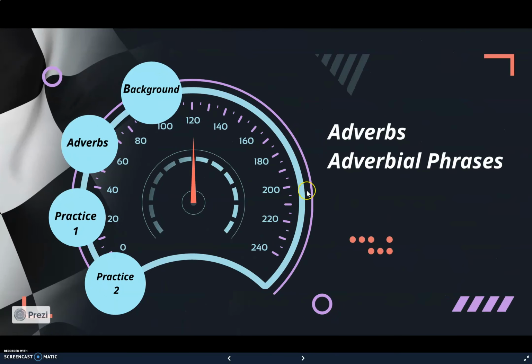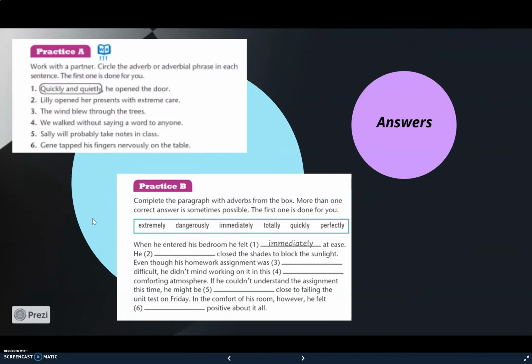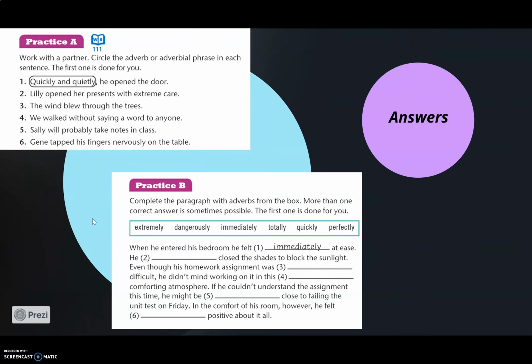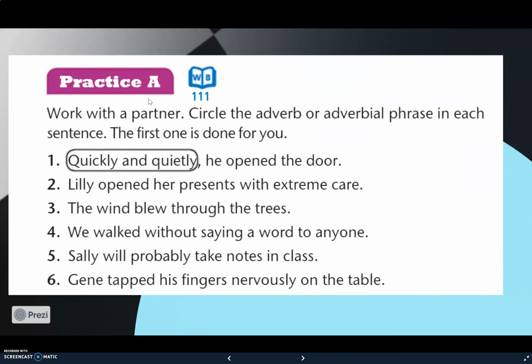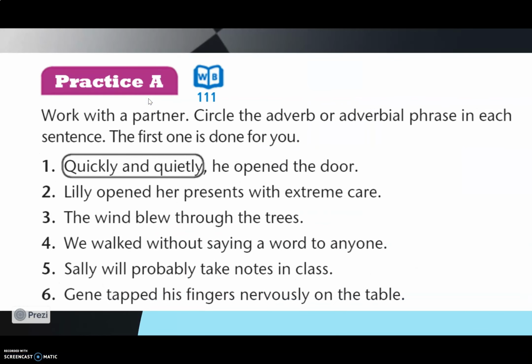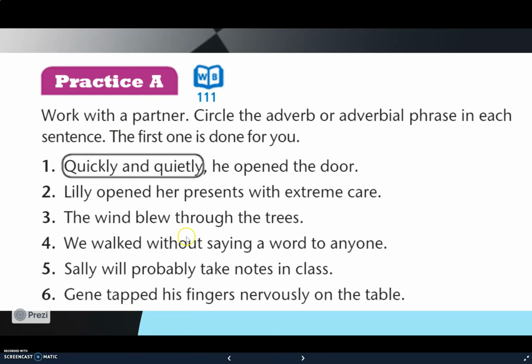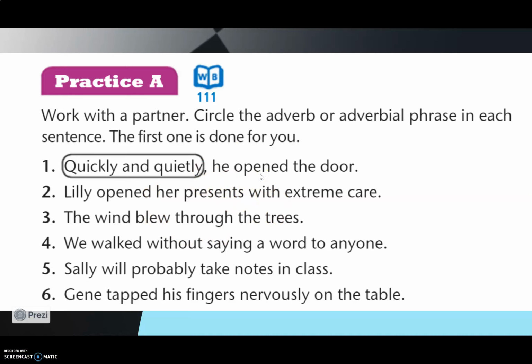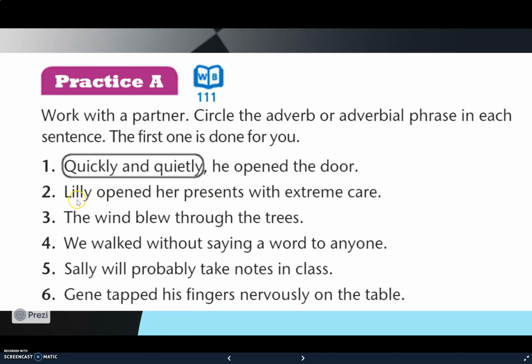And here, students, let us go to practice. We have two practices here. In the first one, you are going to find or circle the adverb or adverbial phrase in the sentence. You can read them in your book, page 217, and circle the adverbial phrase. Number 1 is done. Let's go to number 2. Lily opened her present with extreme care. The adverbial phrase: with extreme care. The wind blew through the trees, adverbial phrase also.